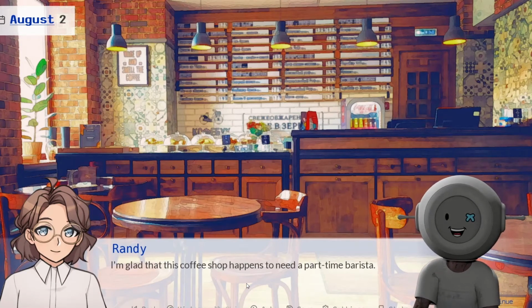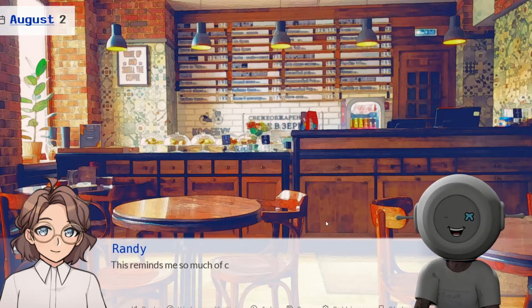We're in a coffee shop now. This is a nice little coffee shop. Cozy looking, even with the Photoshop filter. I know it's a Photoshop filter, but yeah, let's move on. I'm glad that this coffee shop happens to need a part-time barista. Now at the least I have some pocket money for necessities.